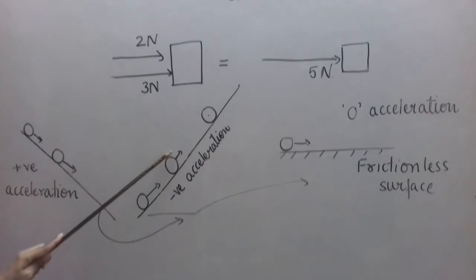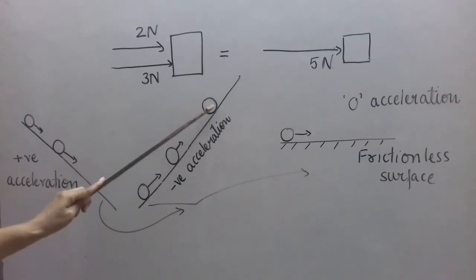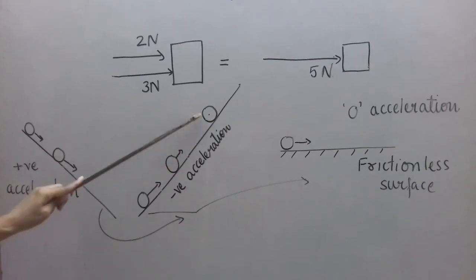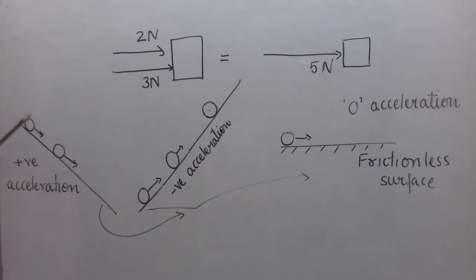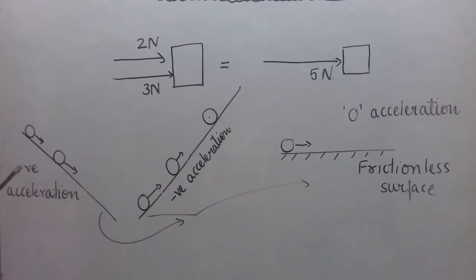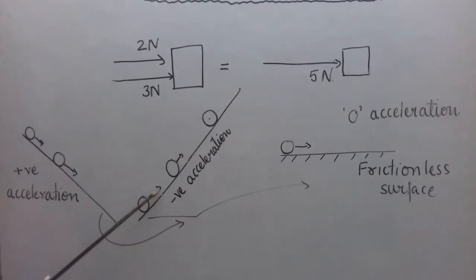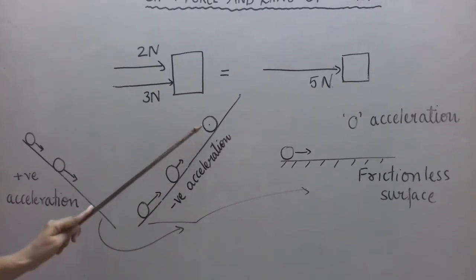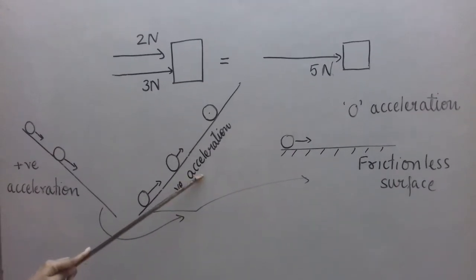Velocity decreases and it may stop, it may become 0 and the ball may come down, and when it comes down, it is a case of positive acceleration. So a ball rolling down an inclined plane is having positive acceleration. A ball which is moving upwards, rolling towards the upward side on an inclined plane, is under negative acceleration.